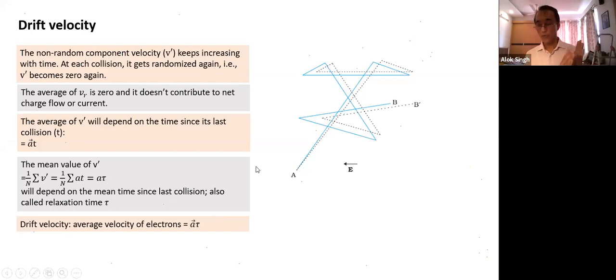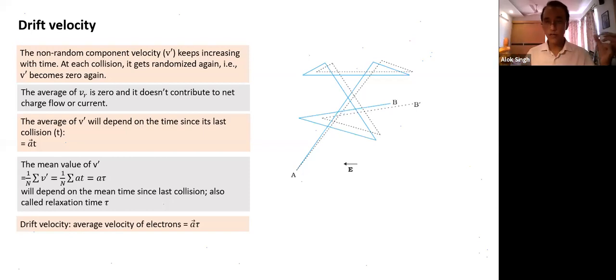At the macroscopic level, all electrons will appear to be moving with a constant velocity equal to the drift velocity. If all electrons move in one direction, that gives rise to current. If they move in random directions, that does not give rise to current. Now all are moving in the same direction with a velocity equal to A into tau. Tau will depend on the interatomic spacing as well as the temperature.